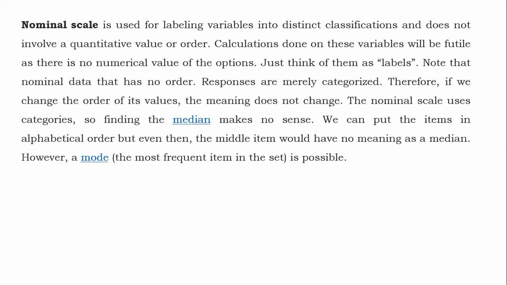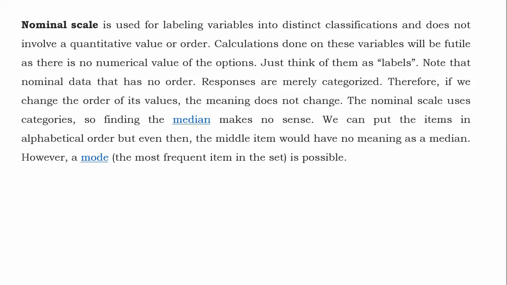Then nominal scale and then ordinal. These are the two types under the categorical. So nominal scale is used for labeling variables into distinct classifications and does not involve a quantitative value or order.